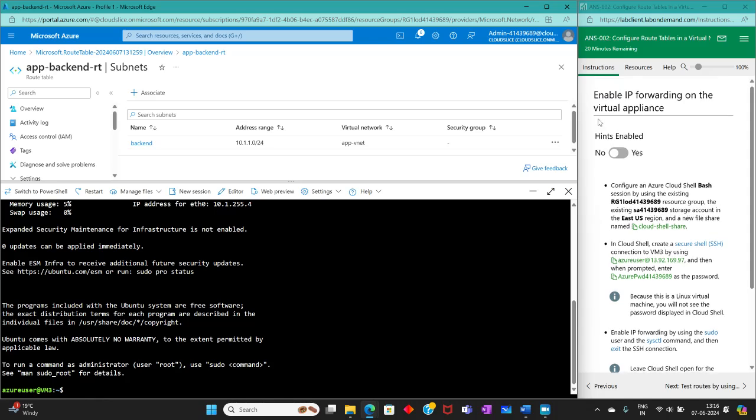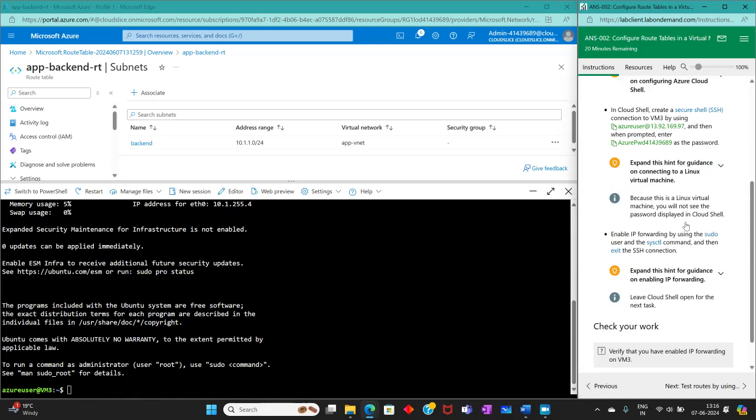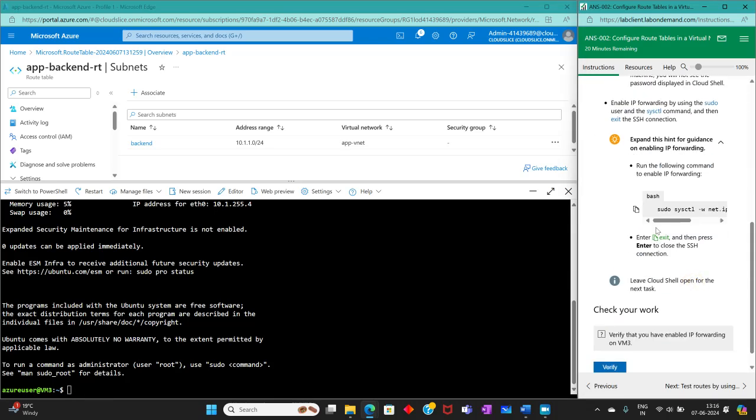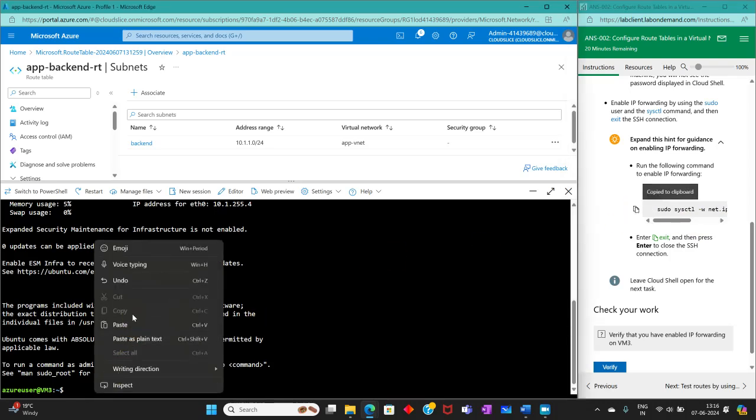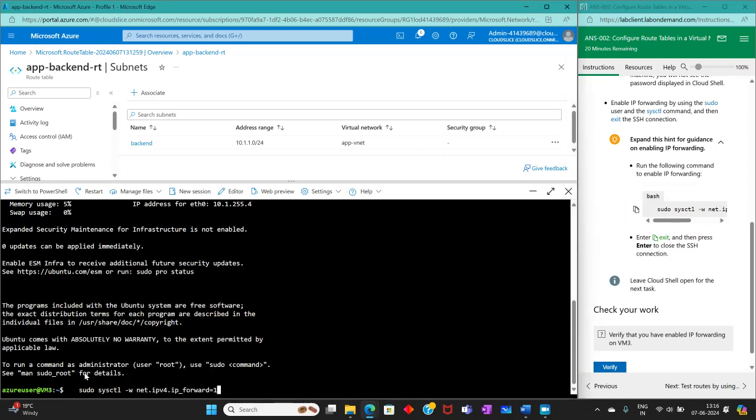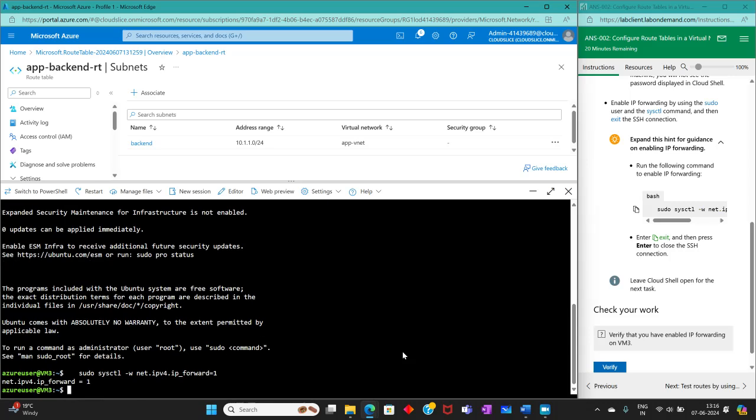So I don't know about this command, so I'm going to take help. This is the command: sudo sysctl -w net.ipv4.ip_forward=1. It's done. Let's enter exit.